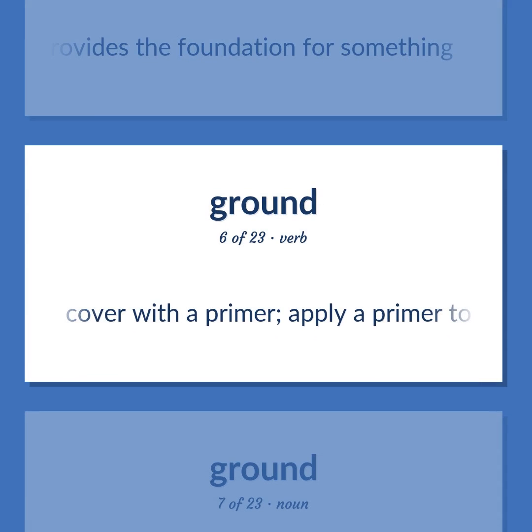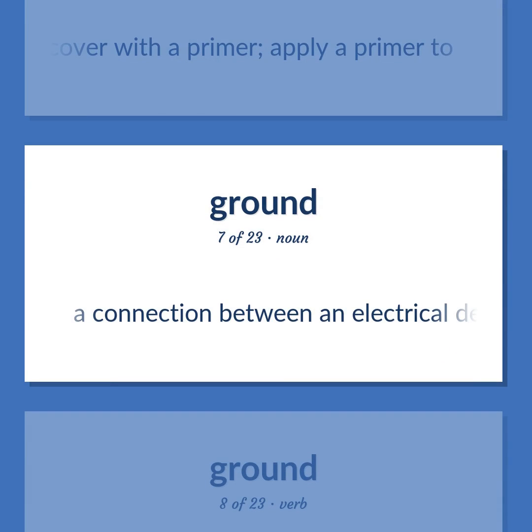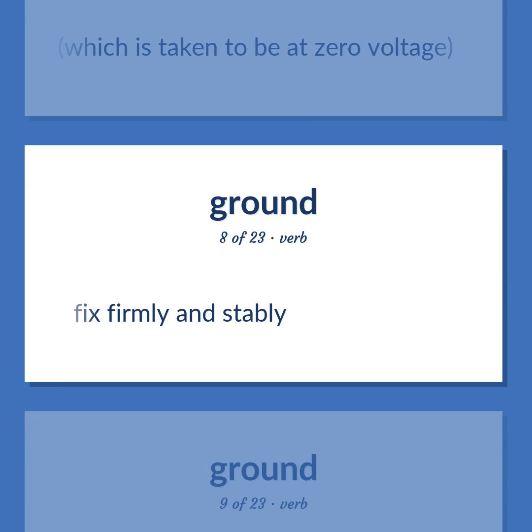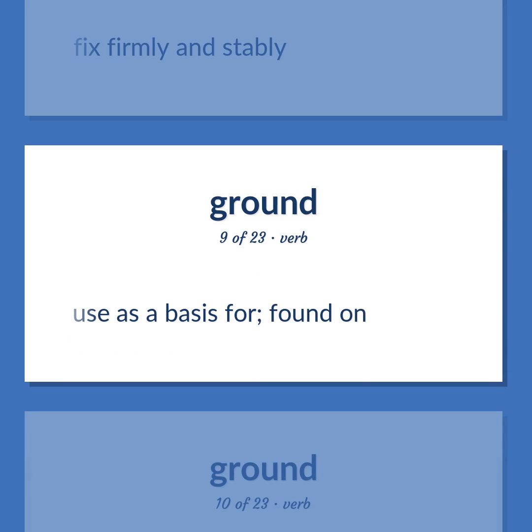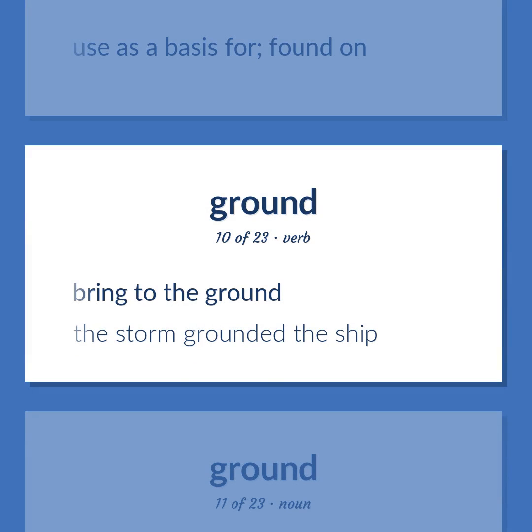Cover with a primer. Apply a primer to. A connection between an electrical device and a large conducting body, such as the Earth, which is taken to be at zero voltage. Fix firmly and stably. Use as a basis for, found on. Bring to the ground. The storm grounded the ship.